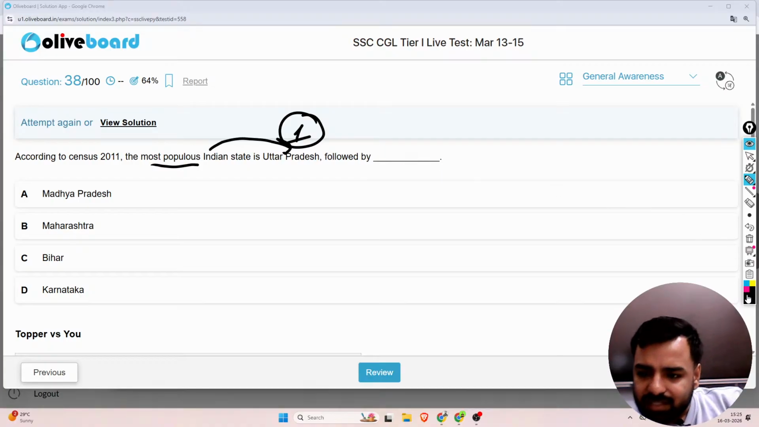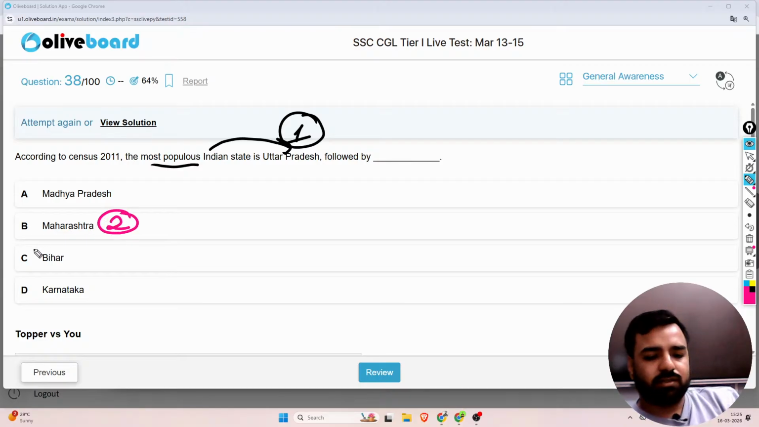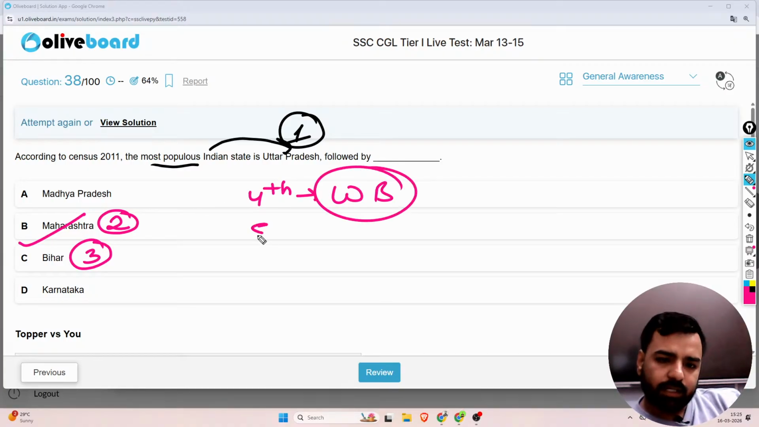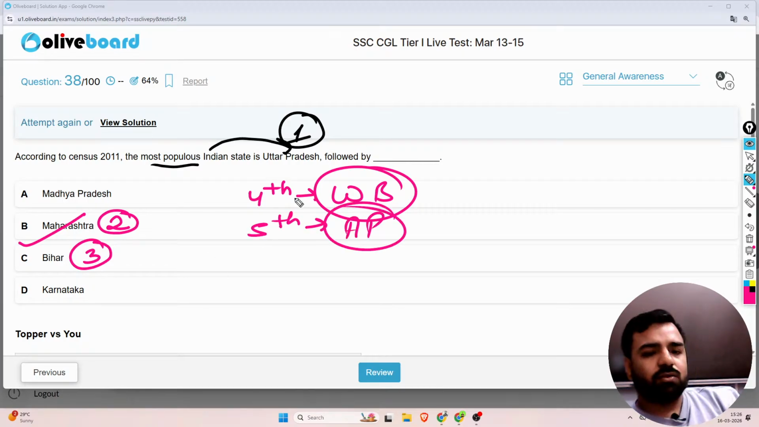Okay guys, I'm just changing the color. So UP is in the first position. In the second position will be Maharashtra. And in the third position, it is going to be Bihar. Then the fourth position is actually for West Bengal. And the fifth position will be for what? The fifth will be for Andhra Pradesh. So you must remember this. So the correct answer was option number B. Next, what is the next question?